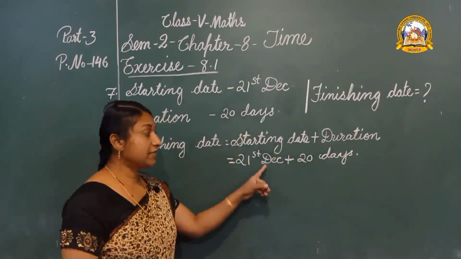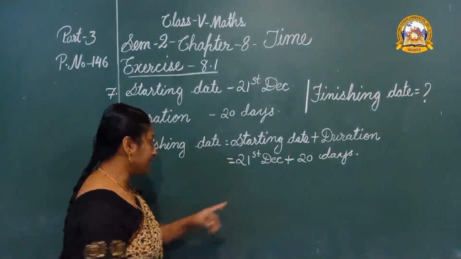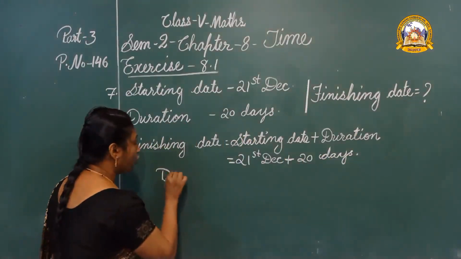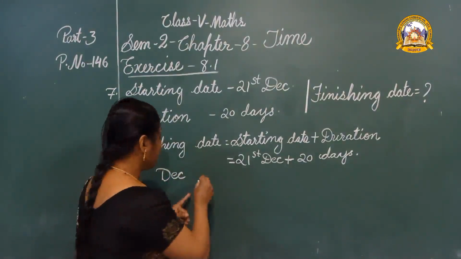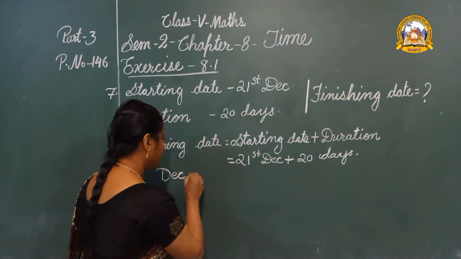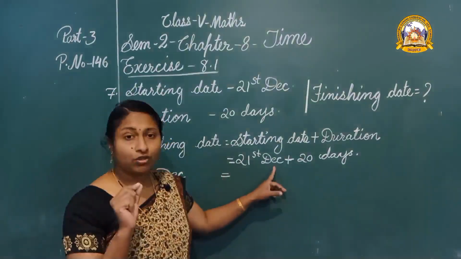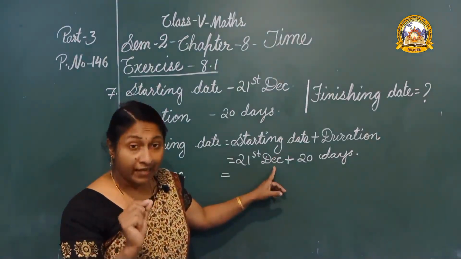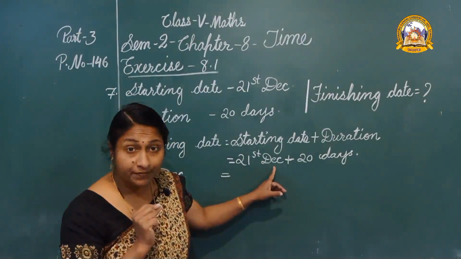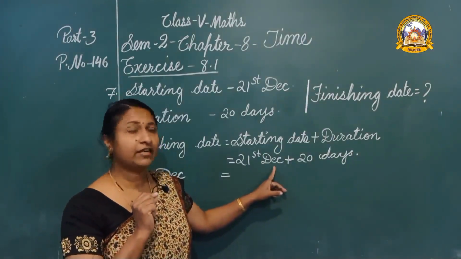Okay children, first let us take the month of December. In December, how many days can we take? Total number of days in the month of December. Yes, there are total 31 days.